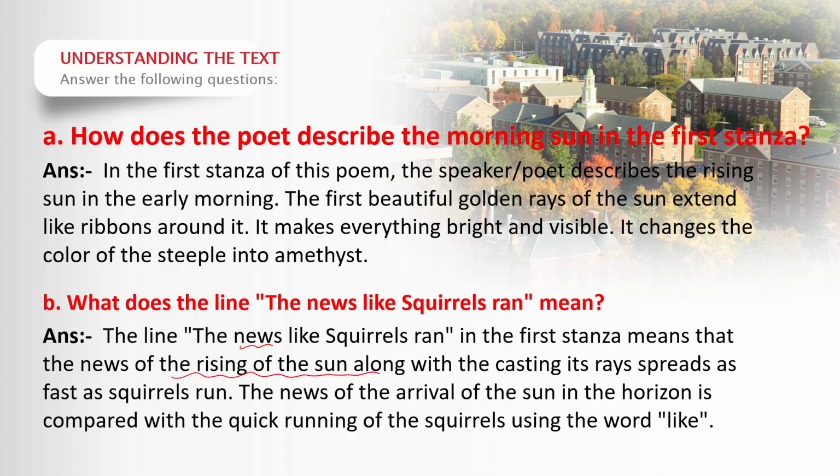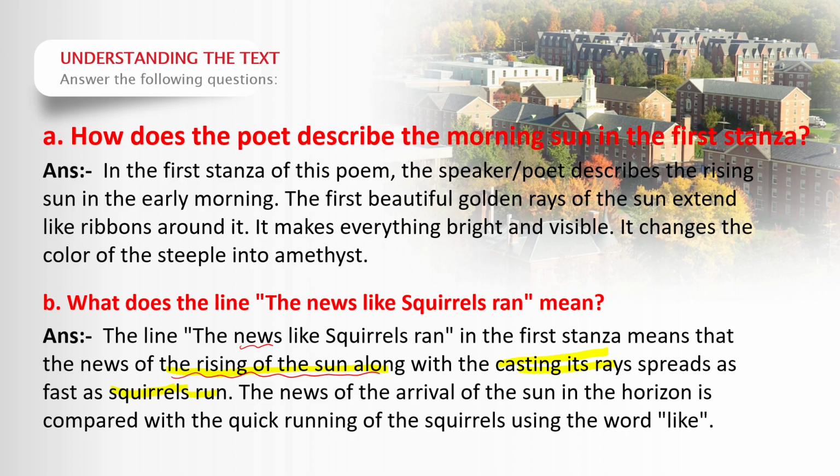The rising of the sun along with the casting of its rays spreads as fast as squirrels. Squirrels can run very fast, and the news of the rising of the sun also passes to the people very fast.